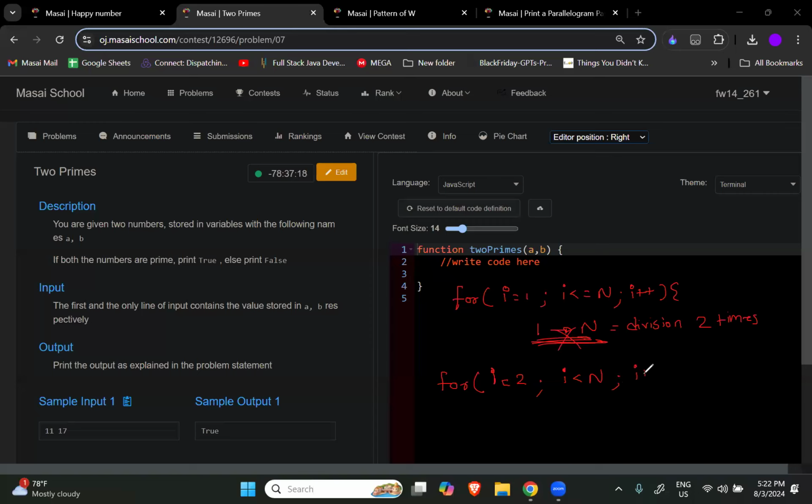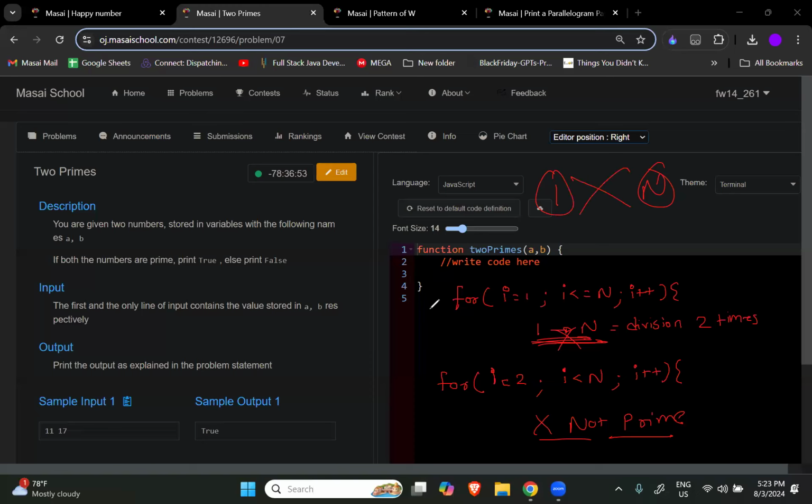And during this loop, if even a single time my number gets divided, can I say it's not a prime number? Not prime. Are you able to think in this way for this question? Because we know that 1 and n can divide, so leave these two out. Why consider them?